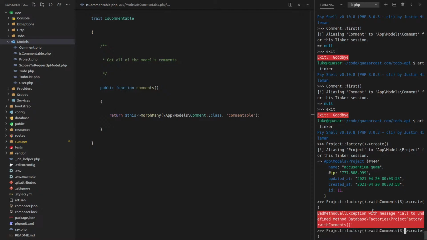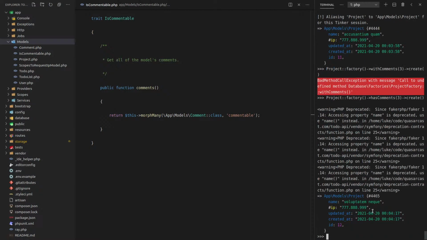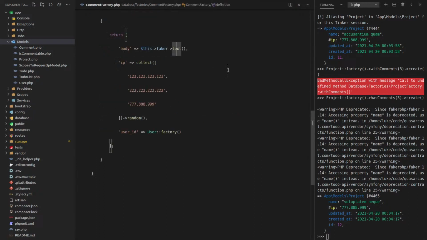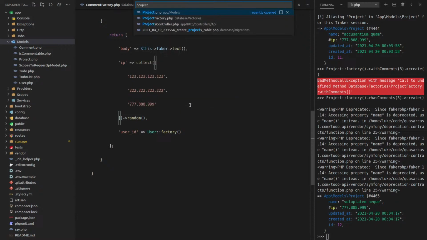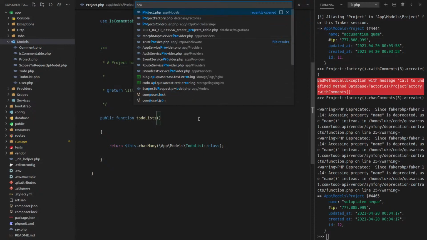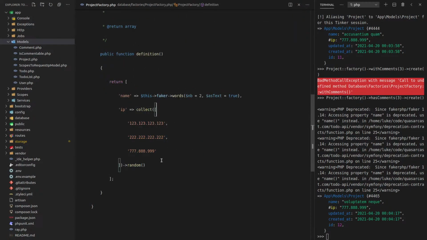Oh no, it's not with comments, it has comments. Let's try that. I've done something wrong there. Let's say comment factory. Where am I using name wrong? Does it project.php? Sorry, project factory. Where am I doing this wrong? Where's the cost of cough?